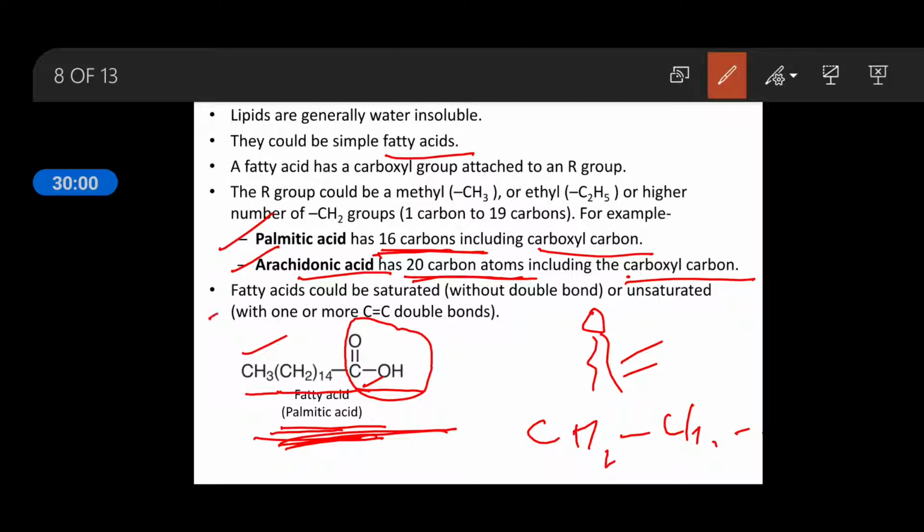Fatty acid could be saturated or unsaturated. Saturated means like this, no double bond in between carbons, means carbons are continuously attached with single bonds. But in the case of unsaturated fatty acid, one or more double bonds or triple bonds may be present in the chain of the fatty acid.